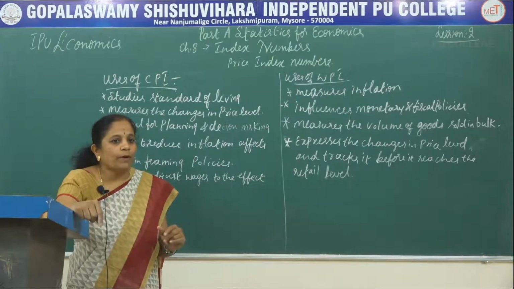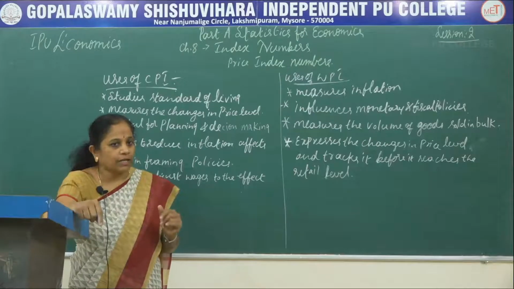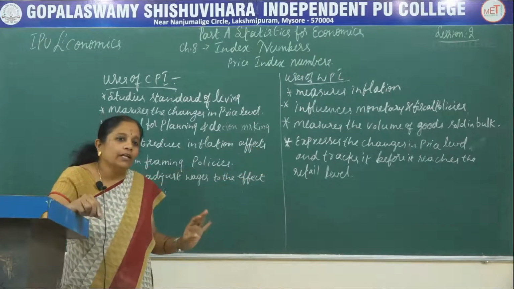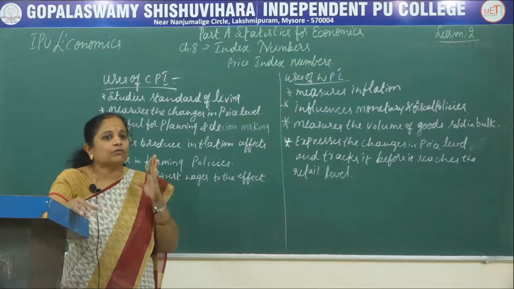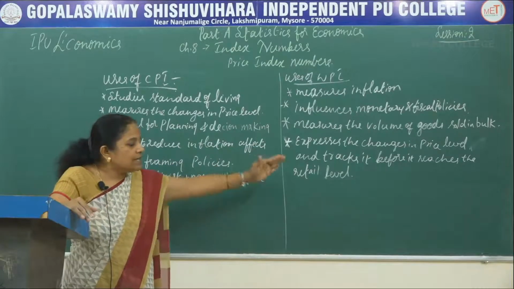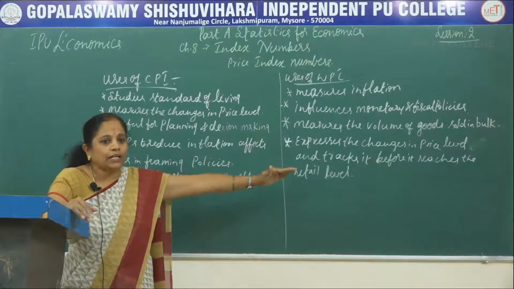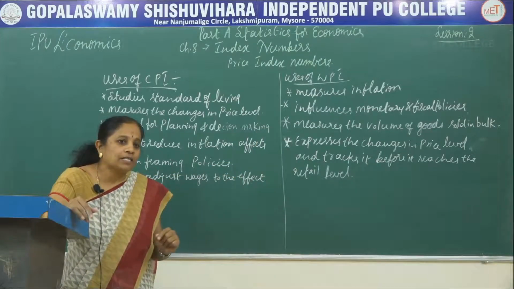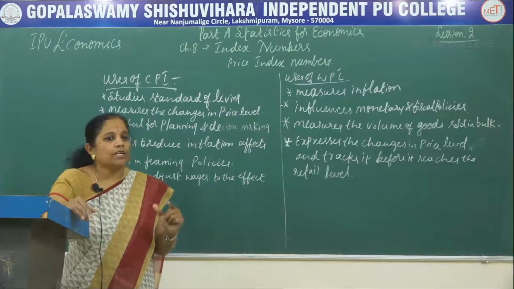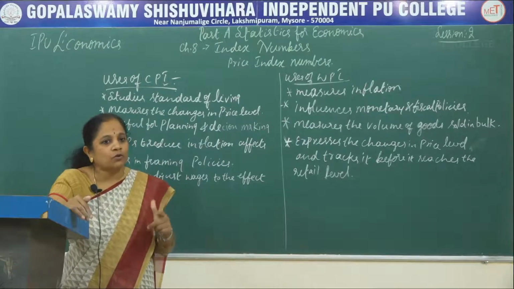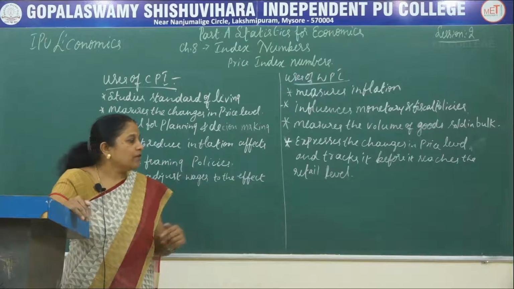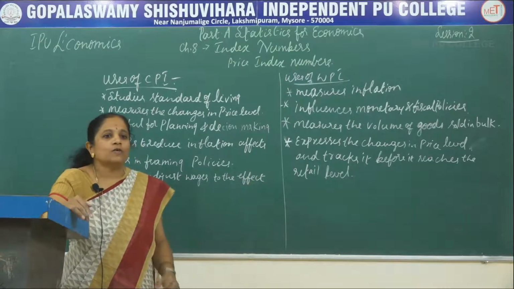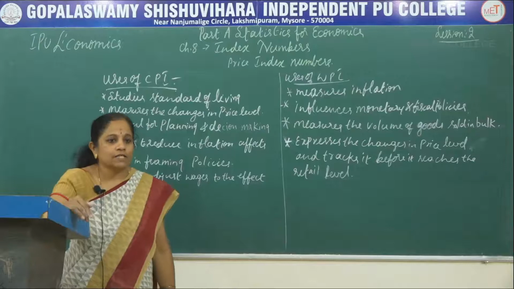And the second drawback of this wholesale price index number is that it does not include any of the services, or any of the income generated out of the services. So the services category is completely ignored in the case of the wholesale price index. Even though the basket of goods considers both goods and services, while calculating the wholesale price index number, we consider only the goods and we ignore the services.